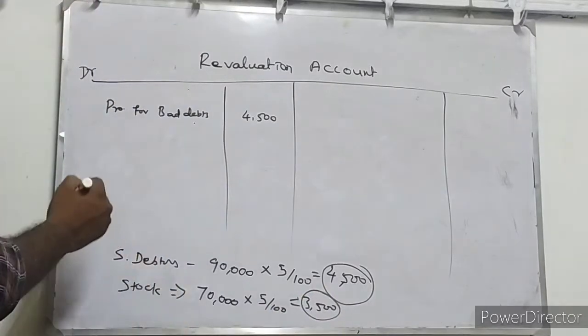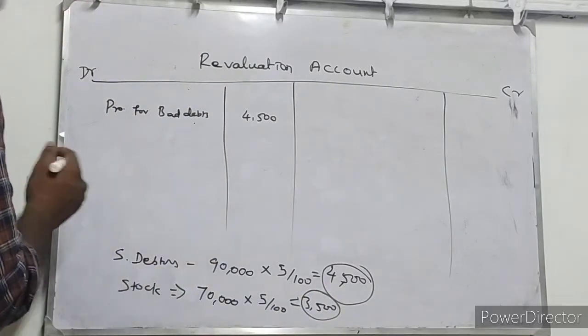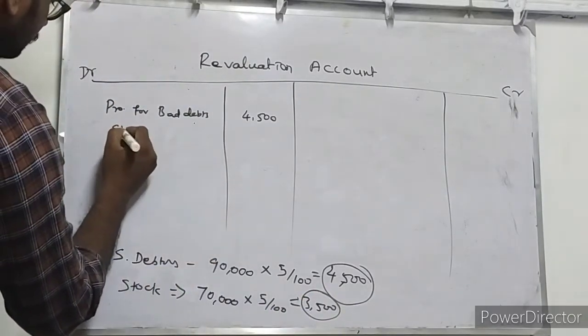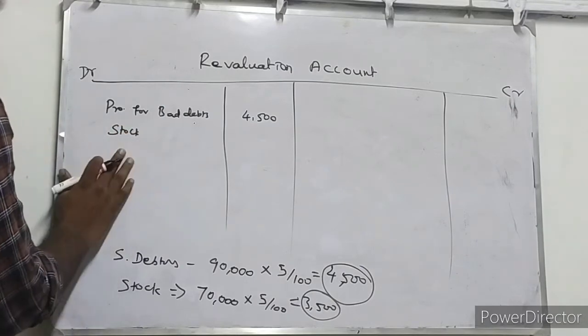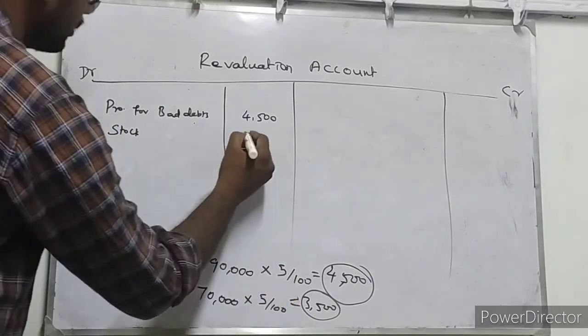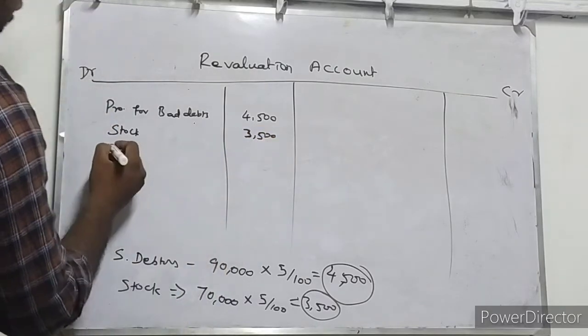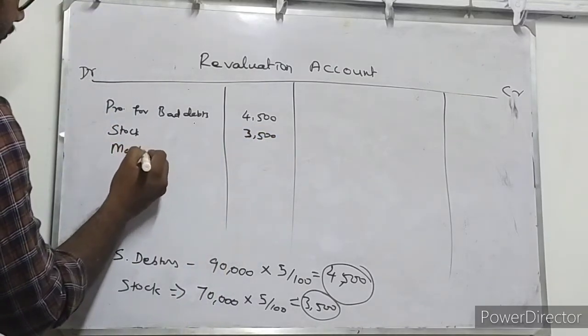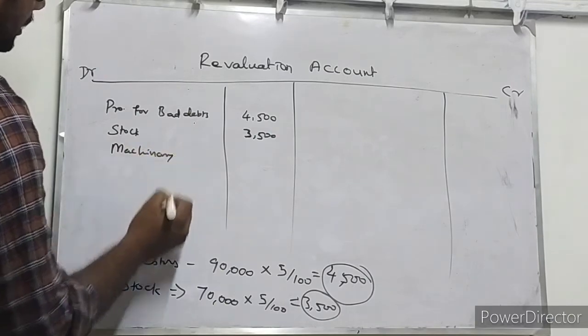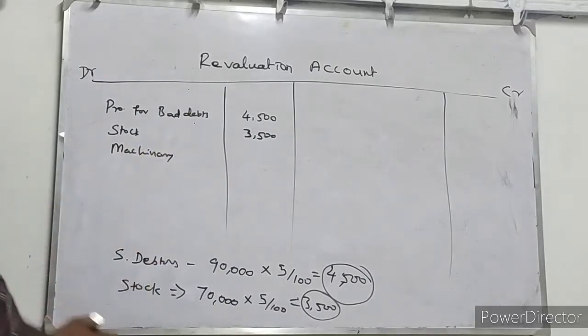So stock is reduced, and machinery value is reduced. Because assets are decreasing, it is 3,500 rupees. And machinery: 10% of machinery is decreased. Actual amount of machinery as per the balance sheet is 60,000. 60,000 is the actual amount of machinery.